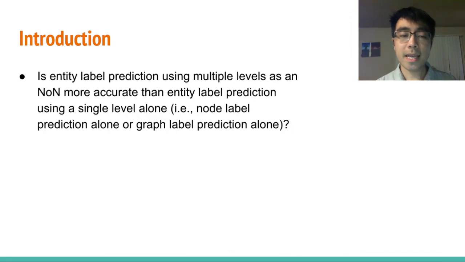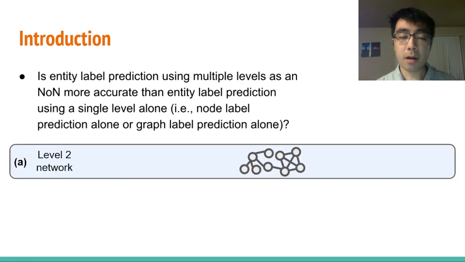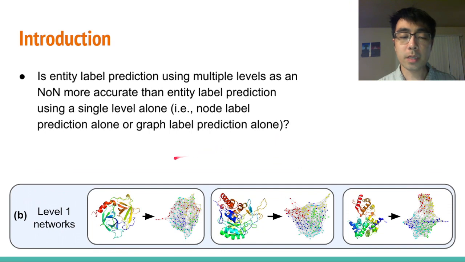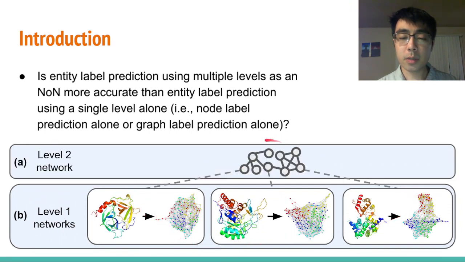Then, we can ask, is entity label prediction, in the previous example, this would correspond to predicting labels or functions of proteins, using multiple levels as an NON, more accurate than entity label prediction using a single level alone? Basically, we compare node label prediction using only the level 2 network to graph label prediction using the level 1 networks to entity label prediction using the NON.